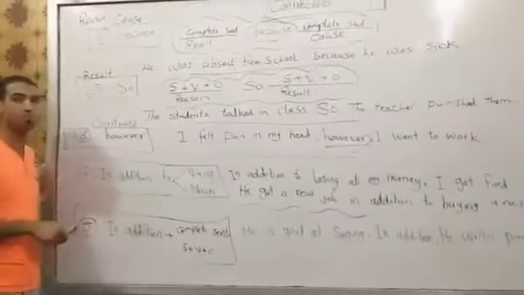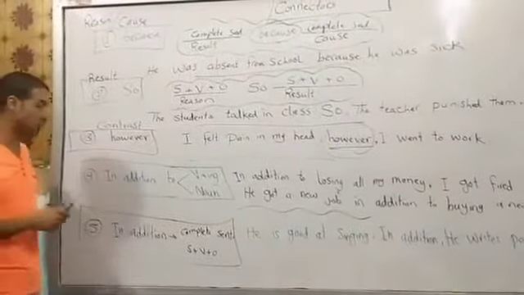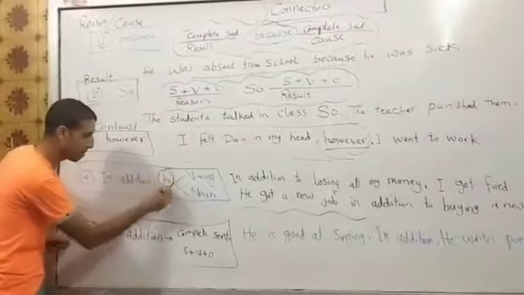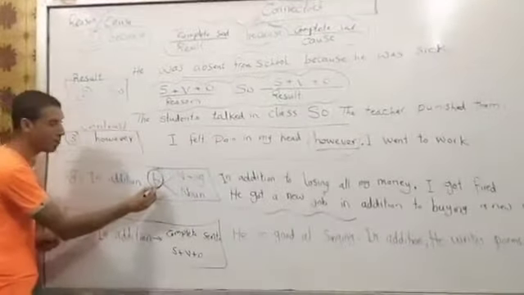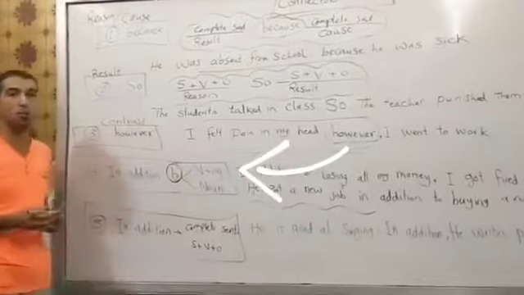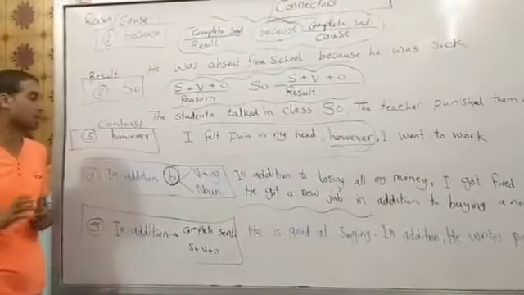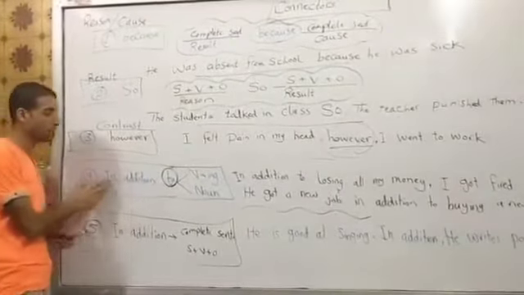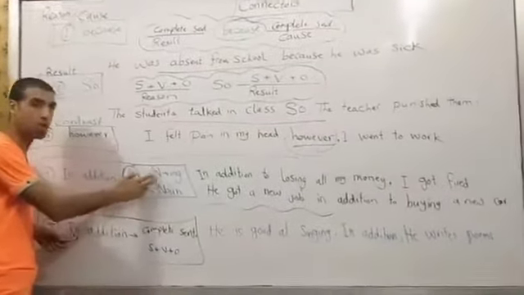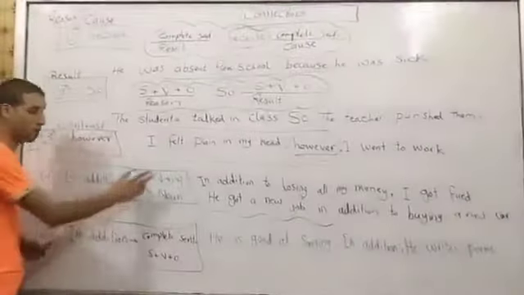In addition to. Many people get confused by this preposition and they use the verb in the simple form after it. This is a big mistake that cannot be used in English. After in addition to, we have to use the verb in gerund form or a noun. Verb plus ing or noun.